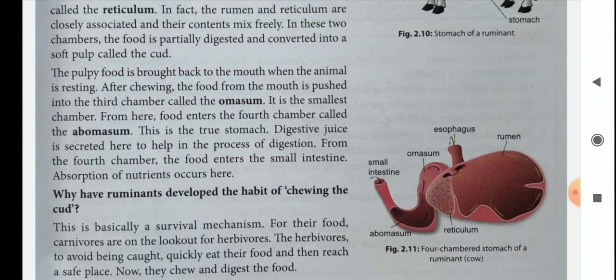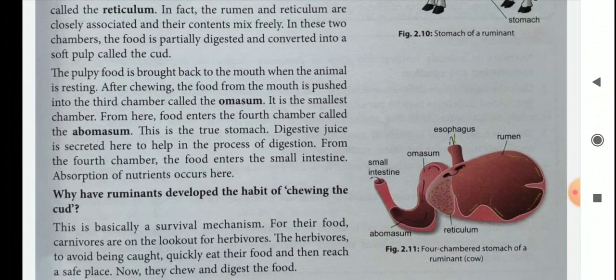Digestive juice is secreted here to help in the process of digestion. So the 4th chamber is the important one, or true stomach. The food enters the small intestine. Absorption of nutrients occurs here.